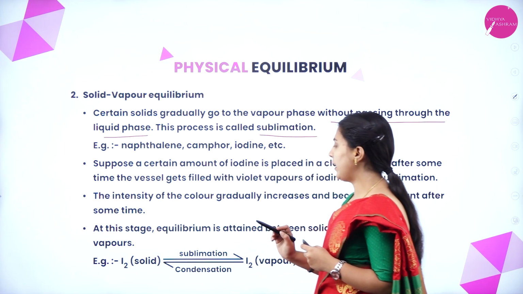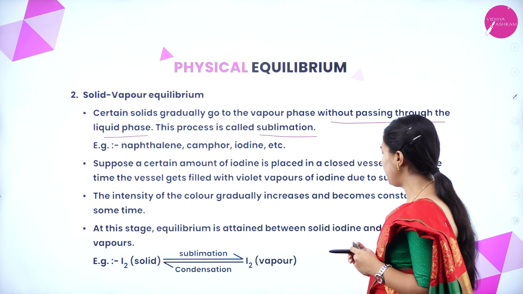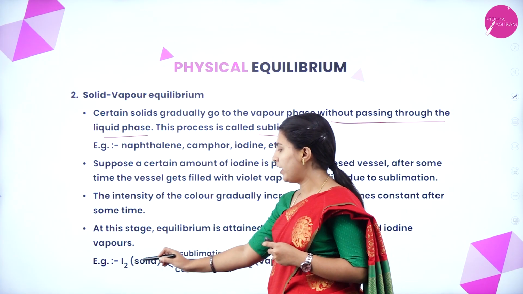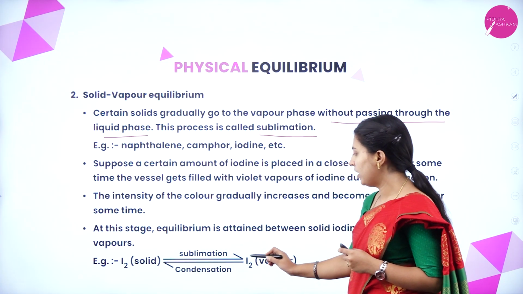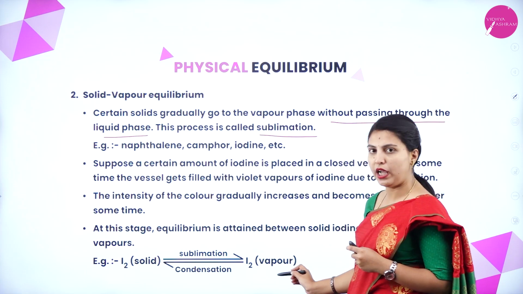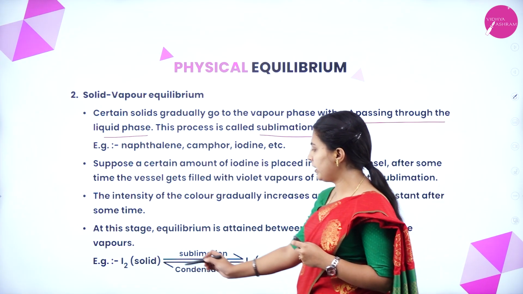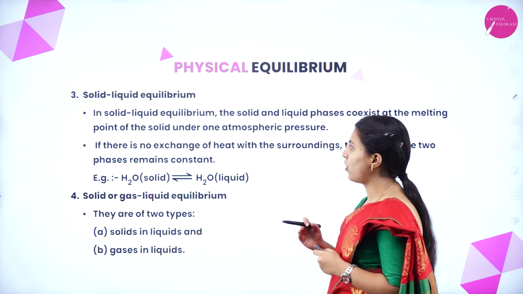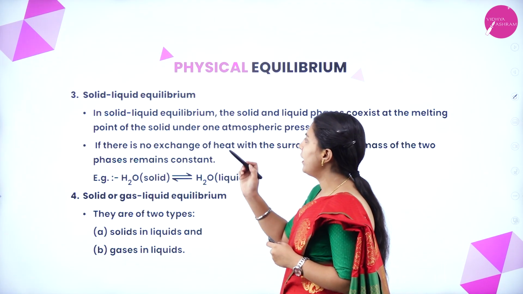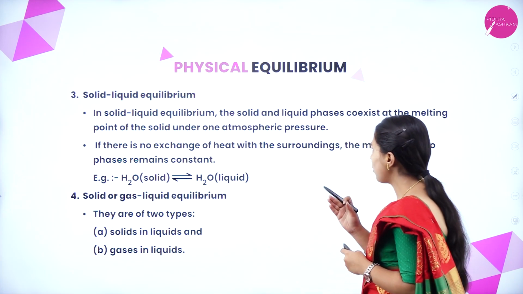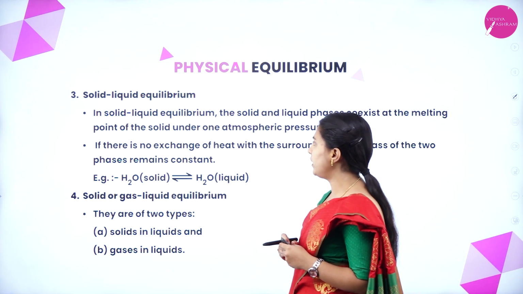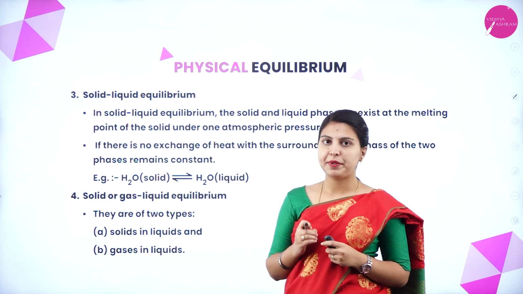At this stage, equilibrium is attained between solid iodine and iodine vapors. See here, solid iodine is sublimating into iodine vapor. It can be reversed through a process called condensation. Next, solid-liquid equilibrium. In solid-liquid equilibrium, the solid and liquid phases coexist at the melting point of the solid under 1 atmospheric pressure.